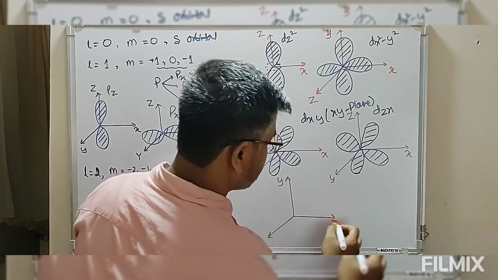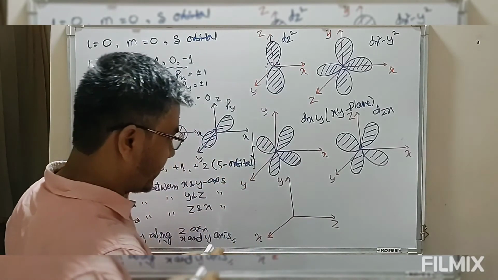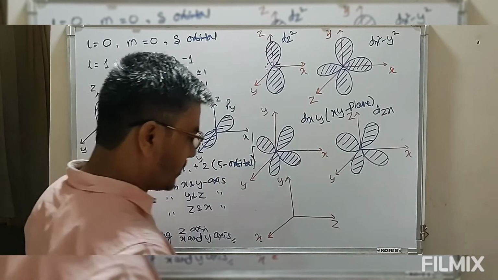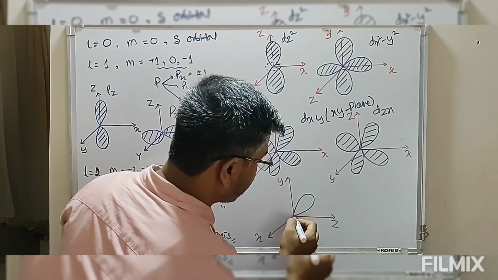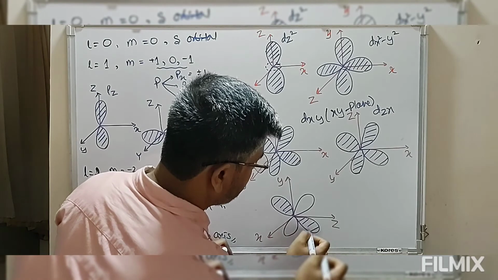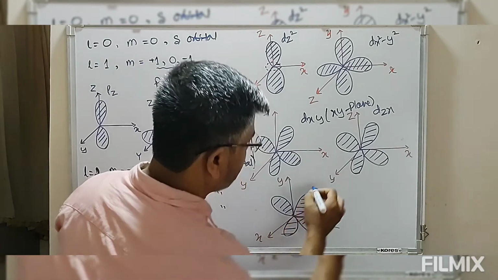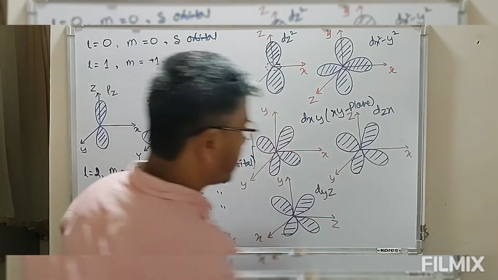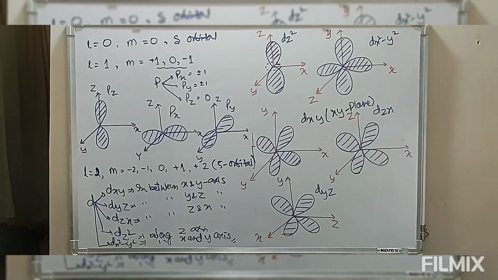If this is y, this is z, and this is x, and the lobes are in between y and z, then we say this is dyz. So these are the orientations of d orbitals.